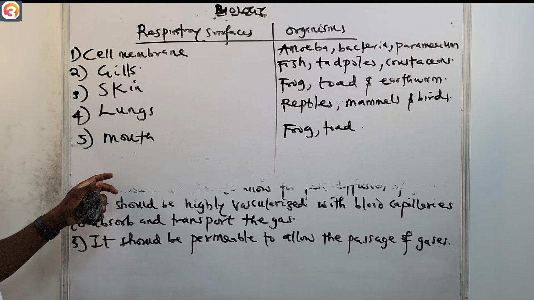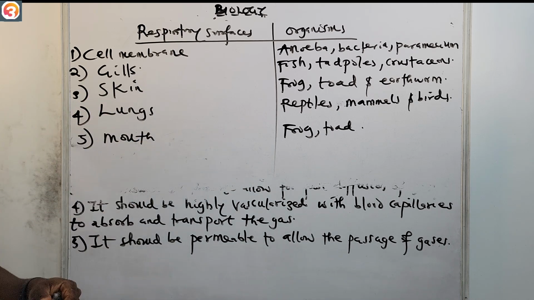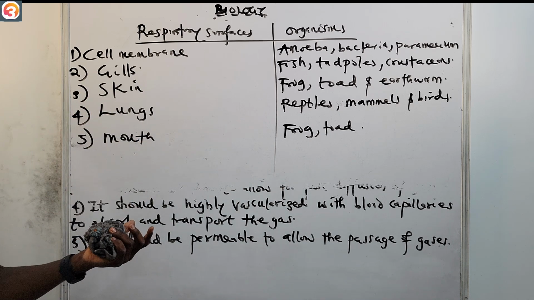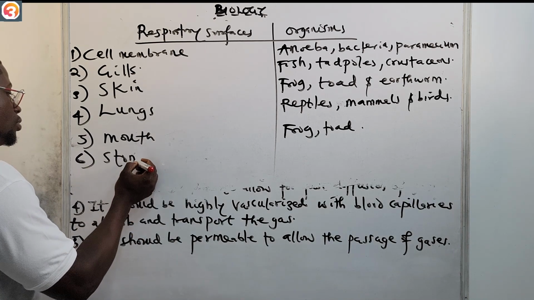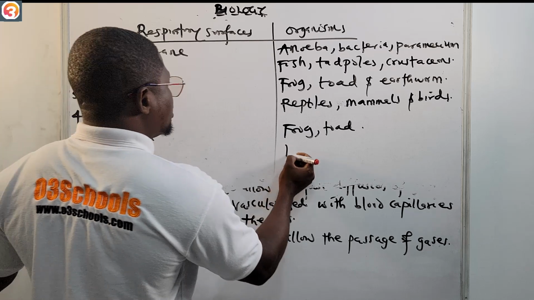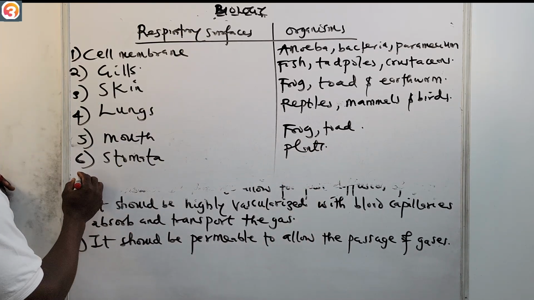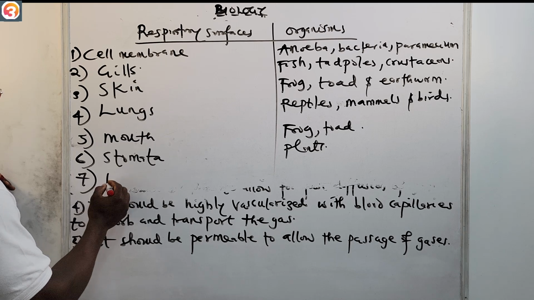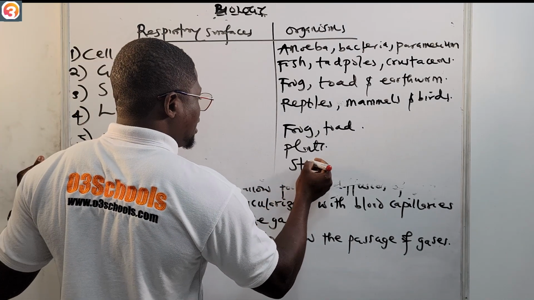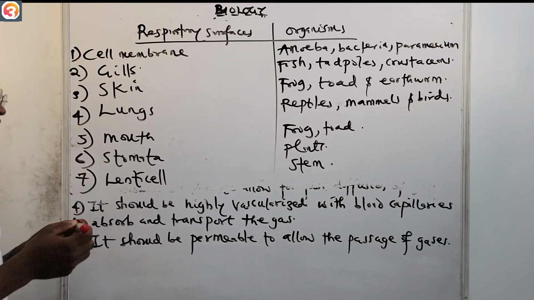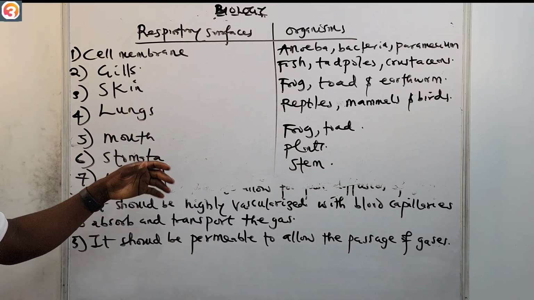Now, apart from the cell membrane, the gills, the skin, the lungs, and the mouth, we also have, of course, plants. Number 6, the stomata, which is in plants. Then number 7, in the stem, we have lenticels. So these are all examples of respiratory surfaces and the organisms that use them.